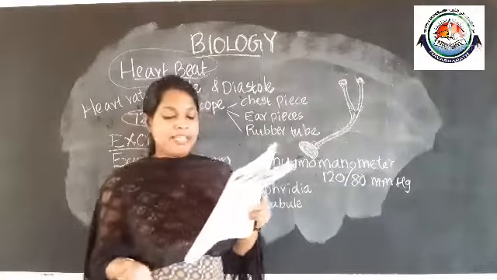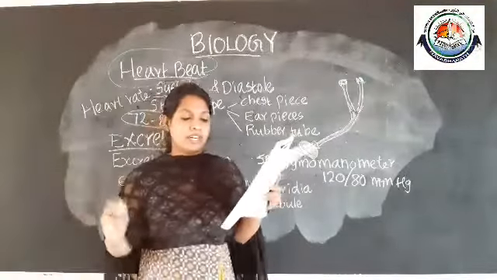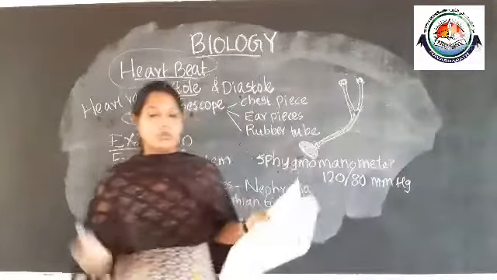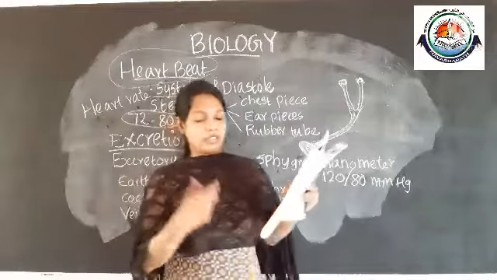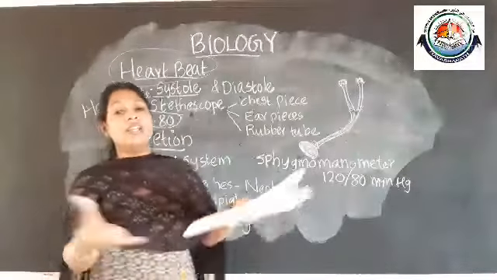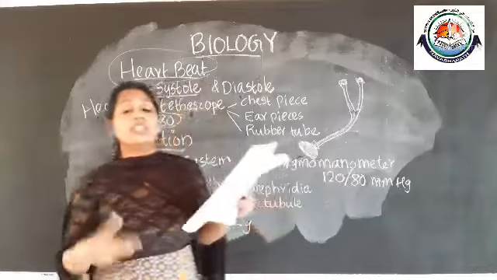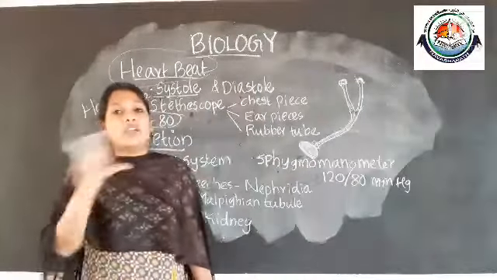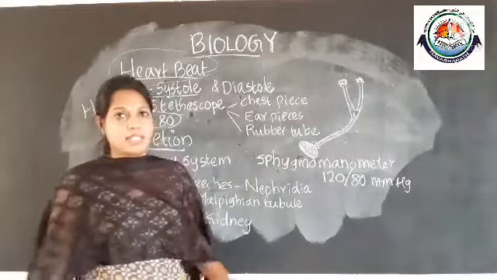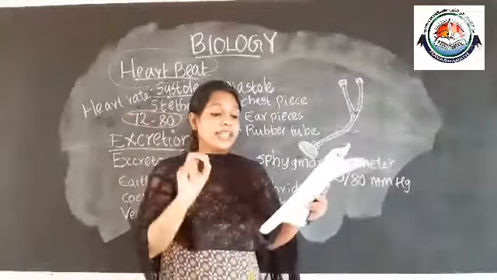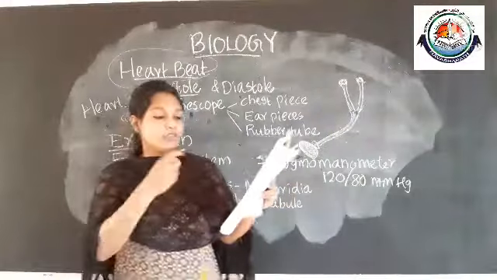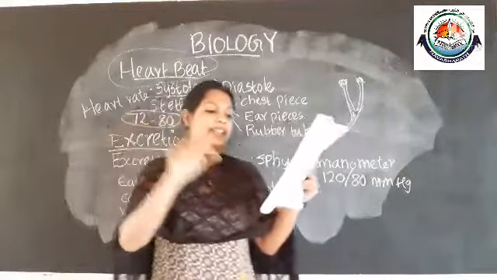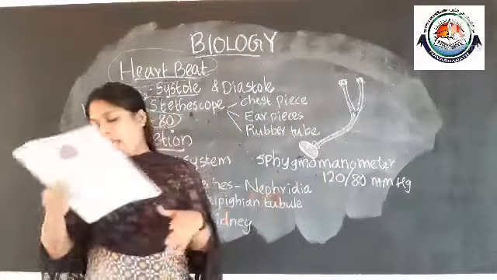And animals like sponges and hydra do not have a circulatory system. These are the smallest organisms, which are usually found in water. Instead, the water in which they live brings food and oxygen into the body and carries away the waste material and carbon dioxide out of the body.